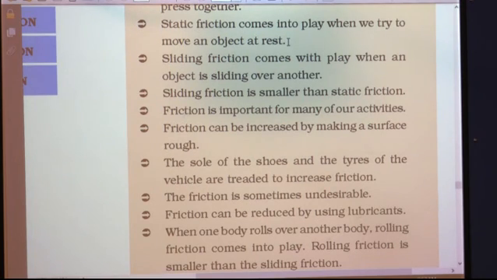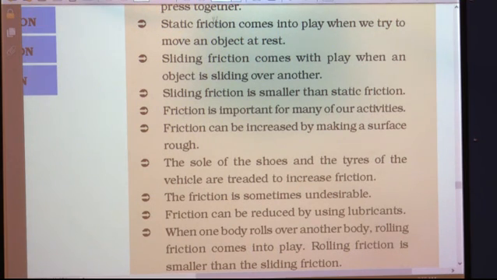Suppose there is a heavy box which you have to push. There is a force of friction between the floor and the lower surface of the heavy box, and this friction is static friction. At rest means not moving previously, just kept stationary.